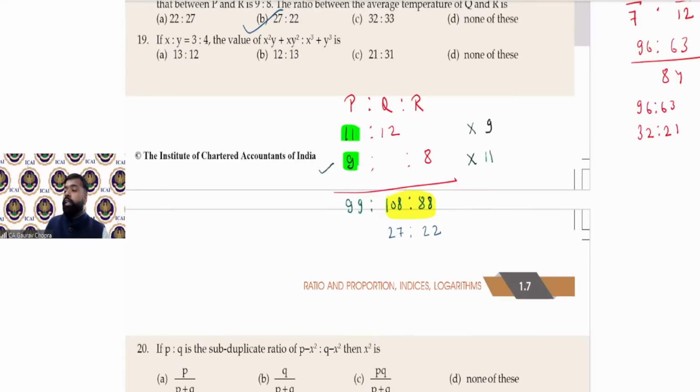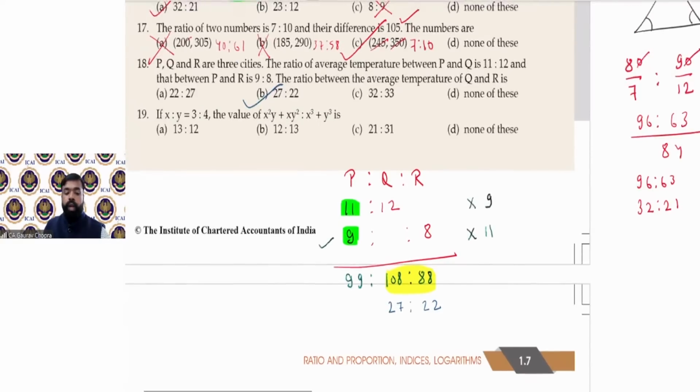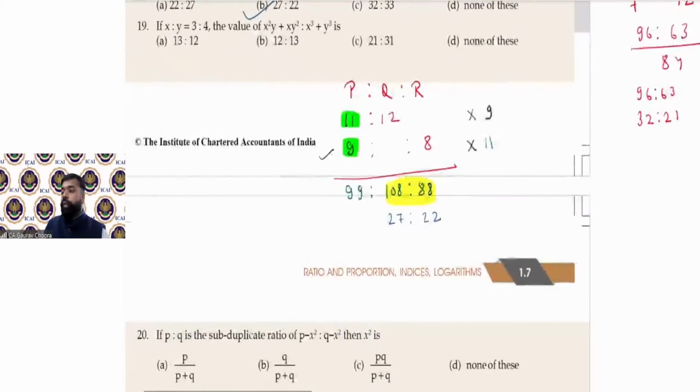This is the ratio between Q and R. Okay, Q and R का रेशियो आ गया 27:22.